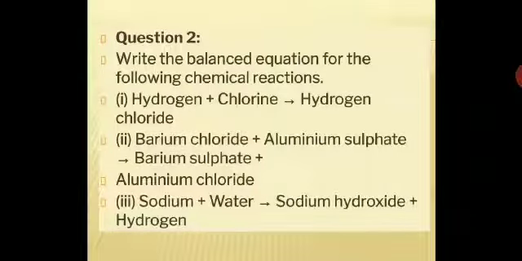Sodium plus water give you sodium hydroxide plus hydrogen. You have done it earlier in your assignments. So please do those reactions on your own. Barium chloride plus aluminum sulfate gives barium sulfate plus aluminum chloride. So this balancing is shown to you as an example. You try the remaining two.